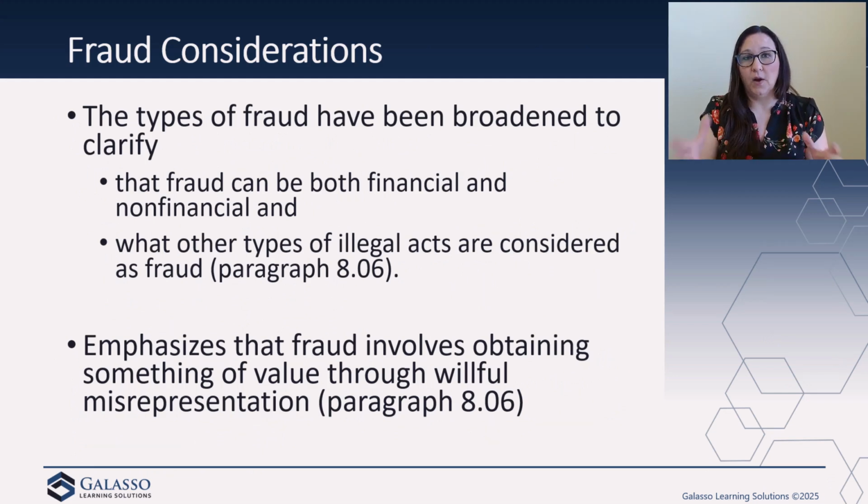We have the broadening of our fraud types here, thinking about both our financial and our non-financial frauds. And then in paragraph 8.06, we actually see some of those types of illegal activities that would be considered fraud. So looking at corruption, bribery, extortion, and cyber crimes. And you've heard me say information security, cyber attacks, cyber crimes. So this is one of the things that I saw a lot of emphasis on in this new Green Book, is that we're really bringing it up to talk a lot about what can happen in the cyber world.